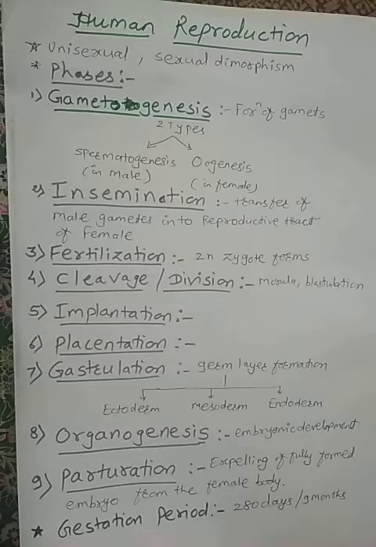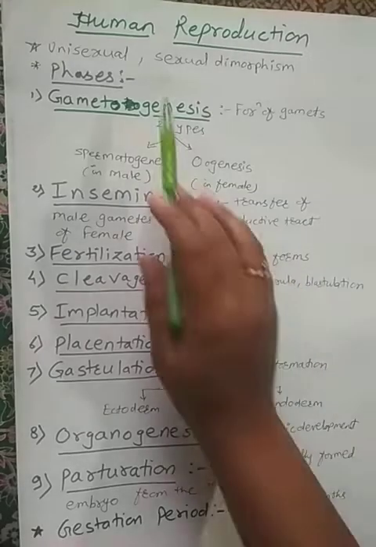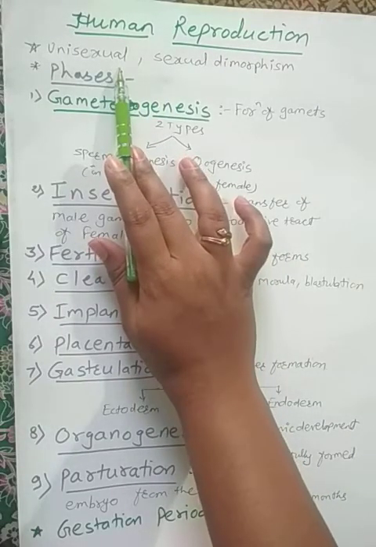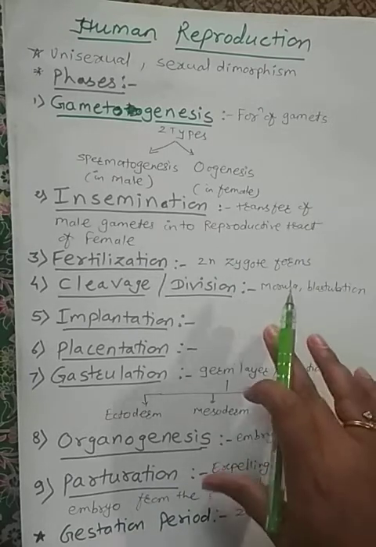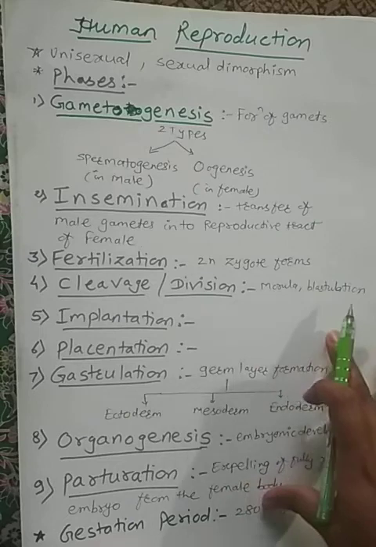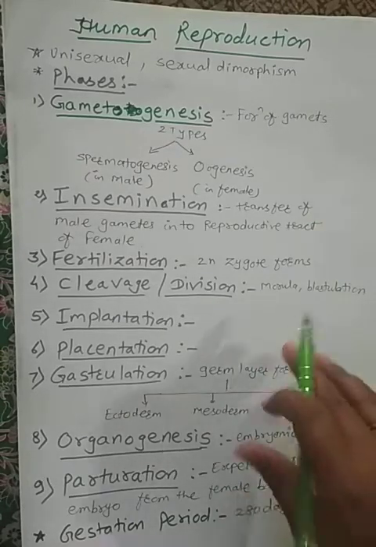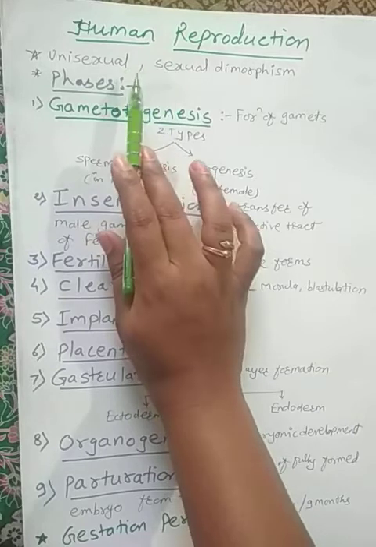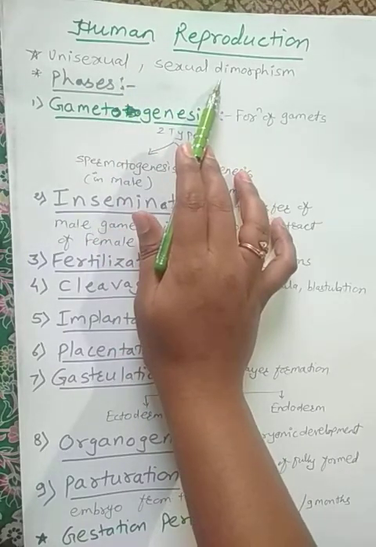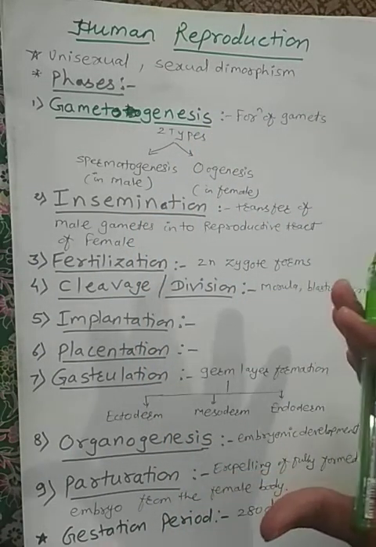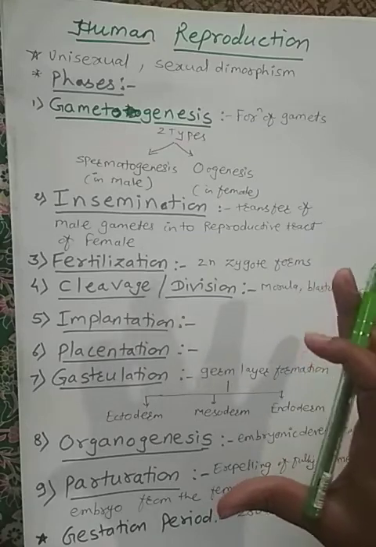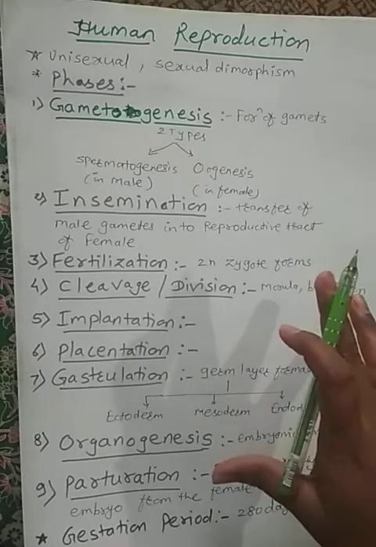So first we will see human reproduction in this chapter. The important thing about human reproduction is that humans are unisexual. Unisexual means there are separate sexes in separate organisms, male and female are the two different sexes. Again, they show sexual dimorphism. Di means two, morphism means they are physically different from one another, that is, male and female have different sexual organs.